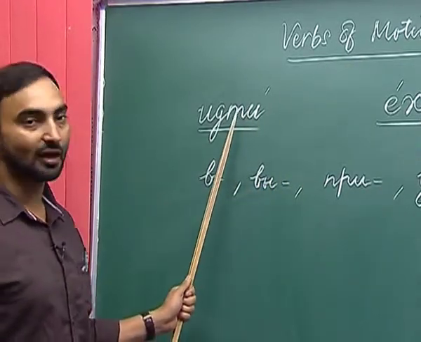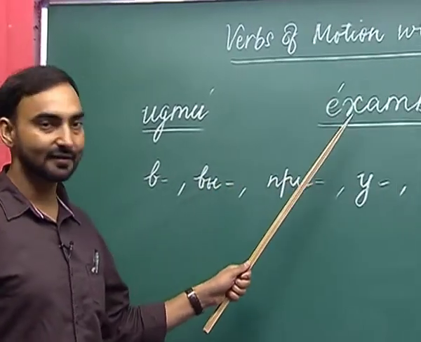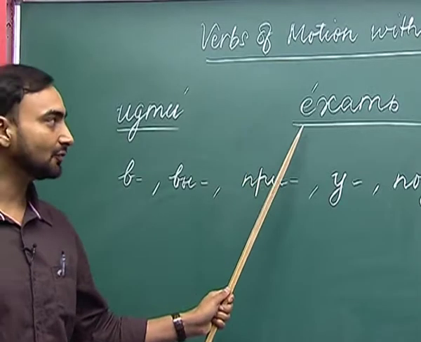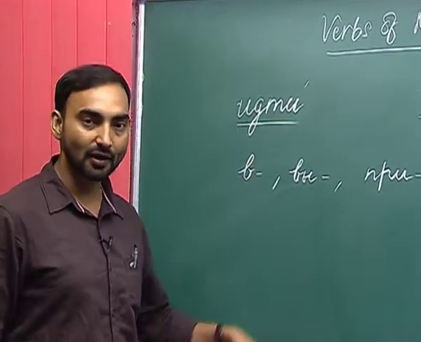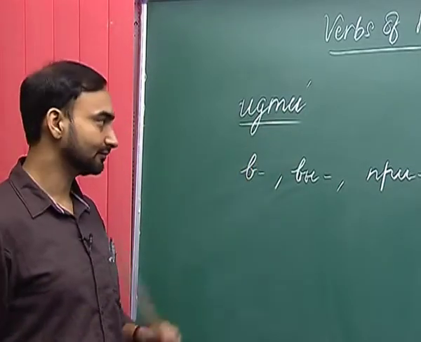Идти denotes a movement by walking and ехать denotes a movement on a vehicle. If it is a vehicular motion, then we use ехать, and if it is movement by walking, then we use идти.